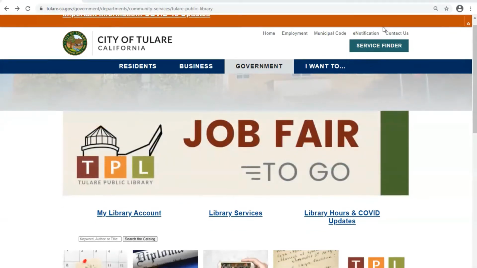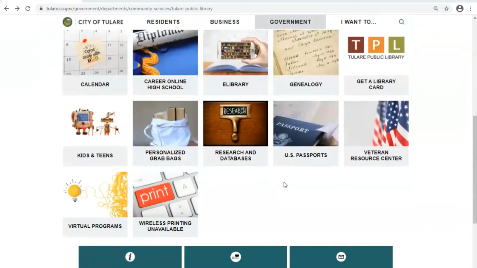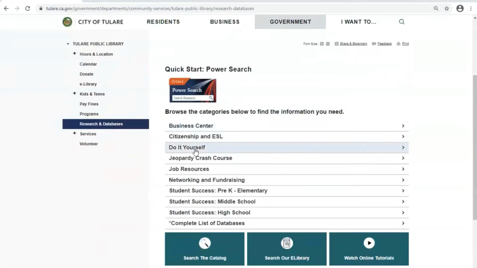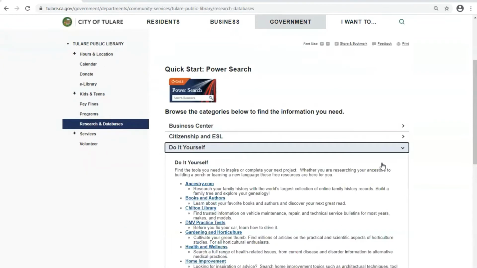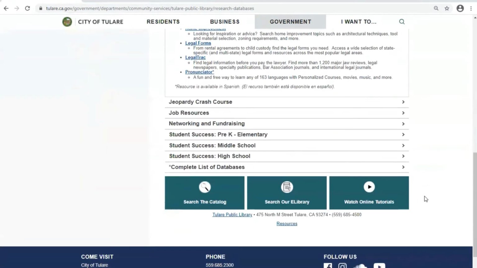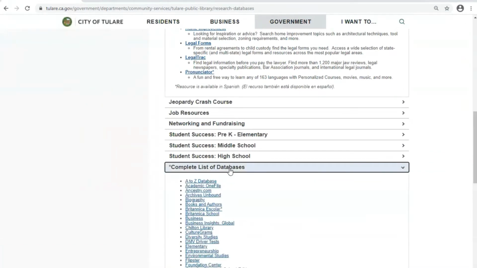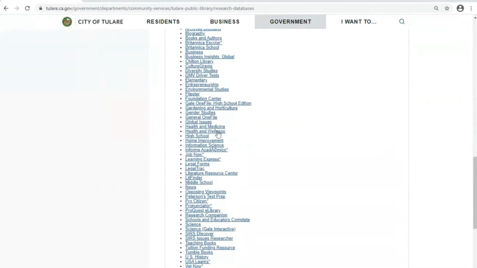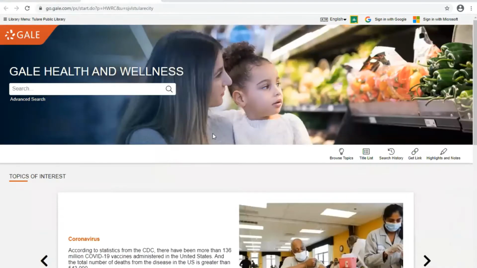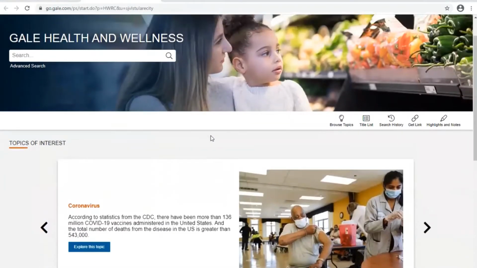So we start at our homepage and you want to go to Research and Databases. Click on there. There's two ways to find the database, Health and Wellness. You can do it by "Do It Yourself" and click on the arrow and it's right here, Health and Wellness. Or you can scroll where it says the complete list of databases and click on it there. Health and Wellness, provided by Gale.